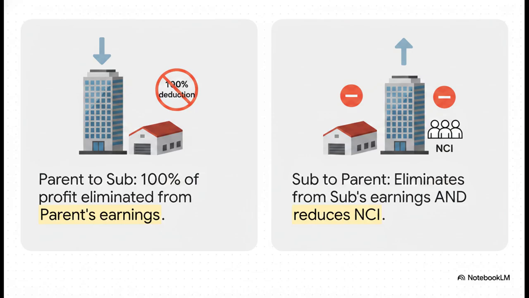Simple. But in an upstream sale, where the subsidiary sells to the parent, the profit was made by the subsidiary. And because the minority shareholders actually own a piece of that subsidiary, eliminating that profit hits the subsidiary's retained earnings and proportionally reduces the non-controlling interest. You see? Upstream sales are super dangerous because they directly impact the minority.